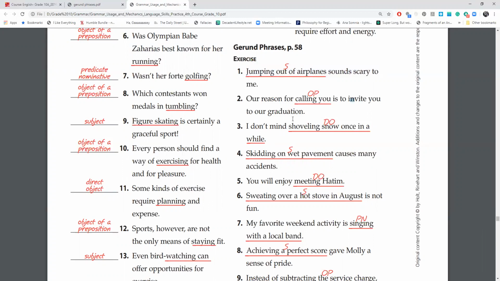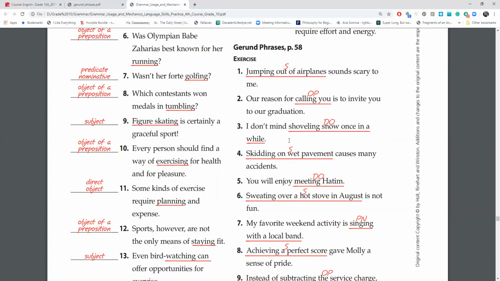Number two, our reason for calling you is to invite you to our graduation. So we have a preposition here, and calling you is going to be the phrase that you are to underline, since it's an ing, and it is the object of the preposition for. Our reason for calling you is to invite you to our graduation.